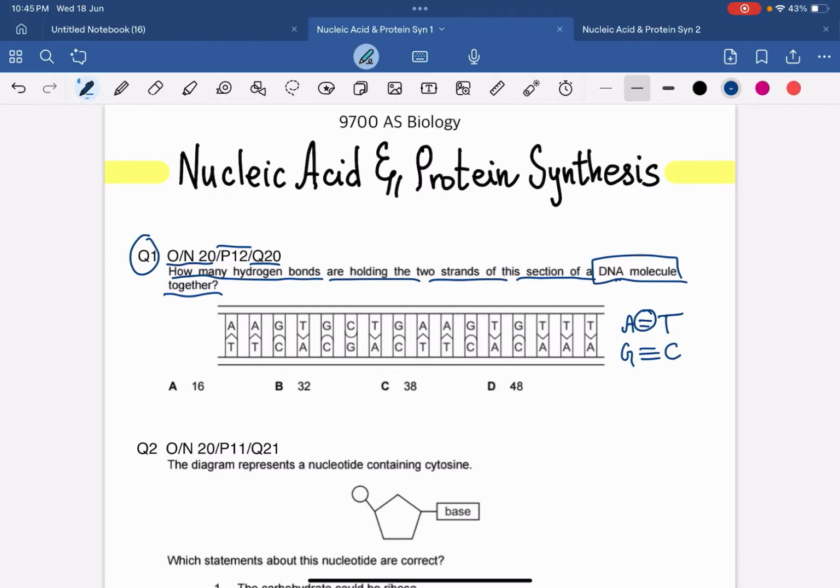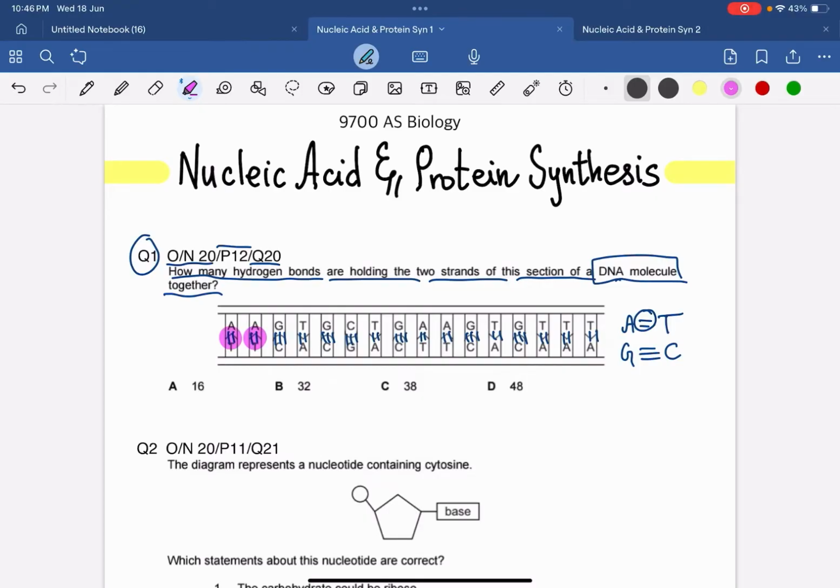So let's make the bonds. It will come 2 bonds, 2, 1, 2, 3. Adenine is paired with thymine by 2 bonds, guanine to cytosine by 3 bonds. Similarly, we are going to do for all, and then at the end we are going to count them, right? Guanine to cytosine, there are 3, 2, 2, 2. Now let's count them.